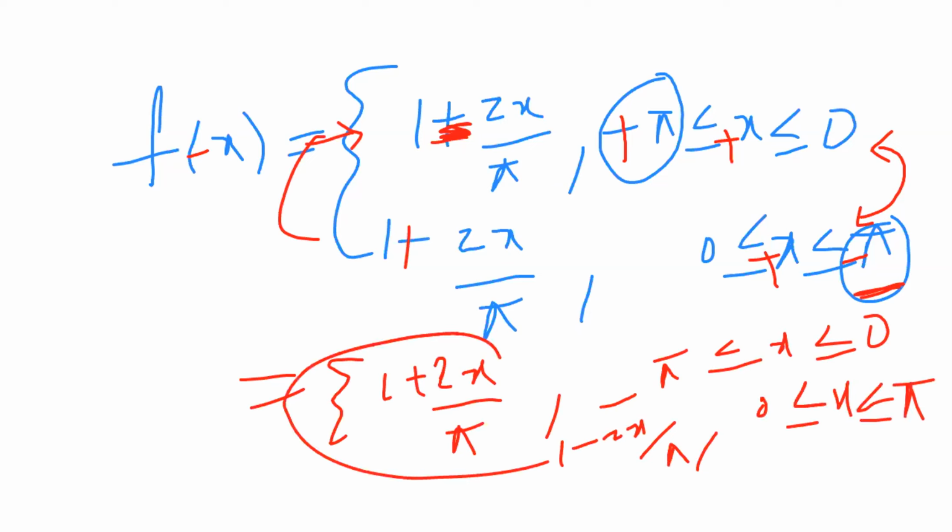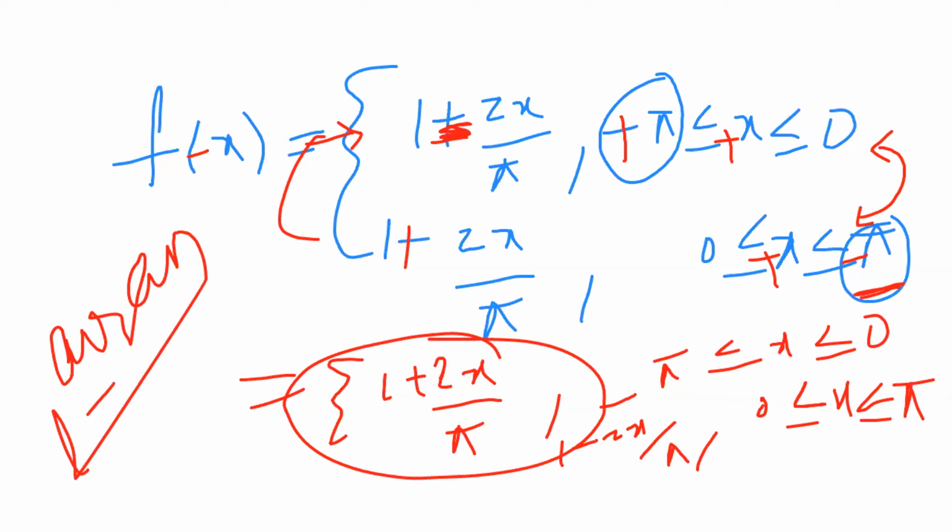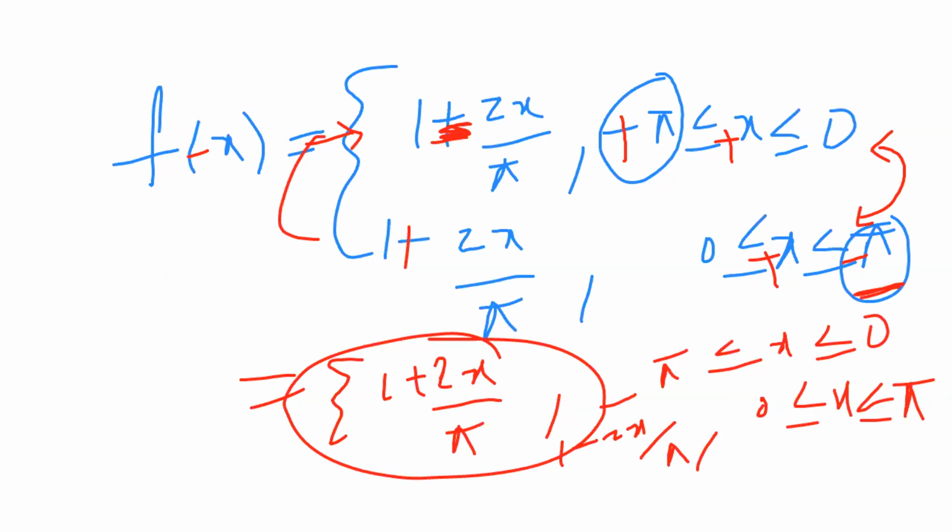So clearly, this is the given problem f of x. Here taking f of minus x, we are getting f of x. Then f of x is even. Since f of x is even, we have to find out only a naught and an values, and find out the value of L. Clearly the value of L is pi because here the interval is pi. So taking L equal to pi.